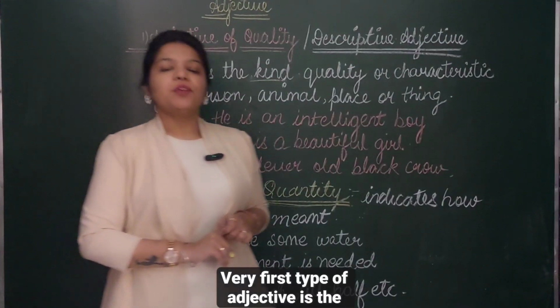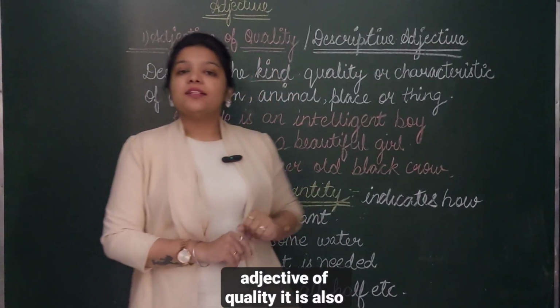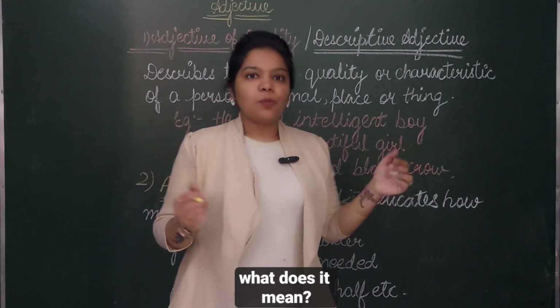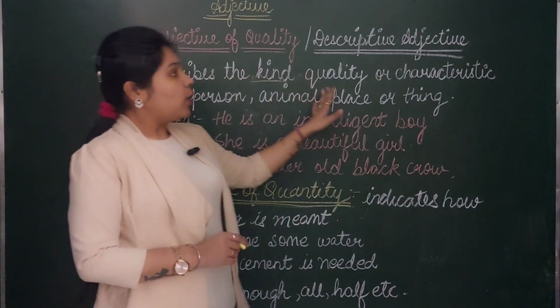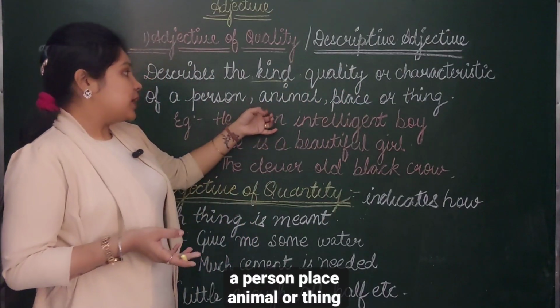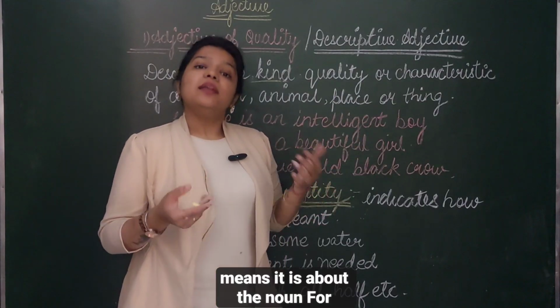The very first type of adjective is the adjective of quality. It is also known as descriptive adjective. Now, what does it mean? Let's see. It describes the kind, quality, or characteristics of a person, place, animal, or thing. It tells about the noun.